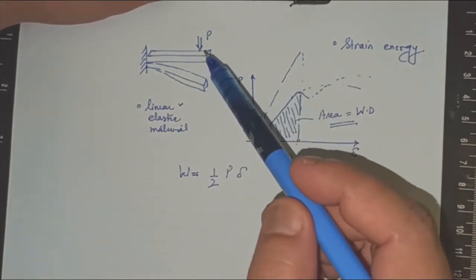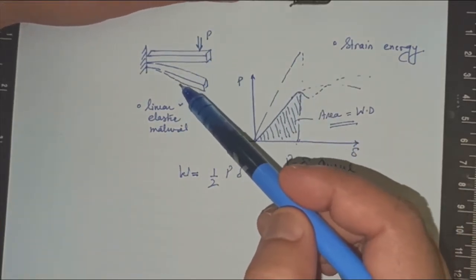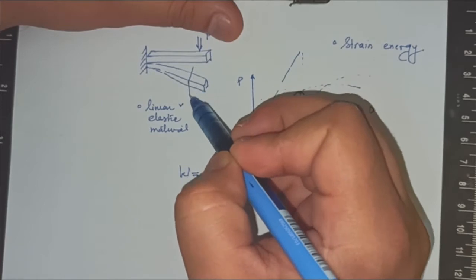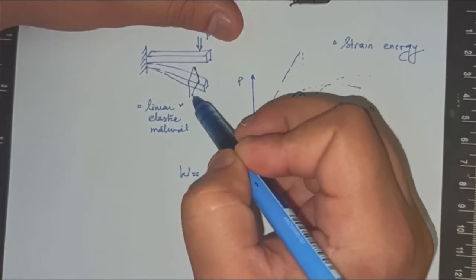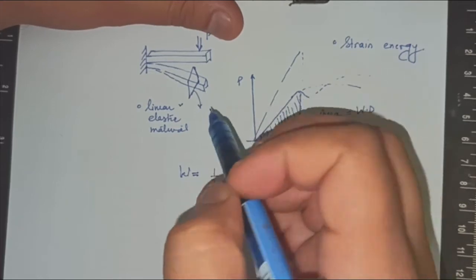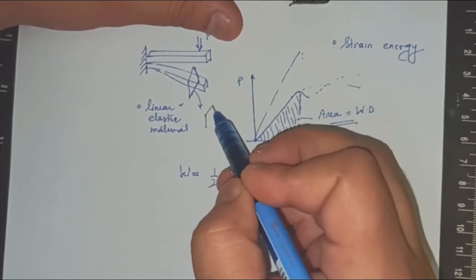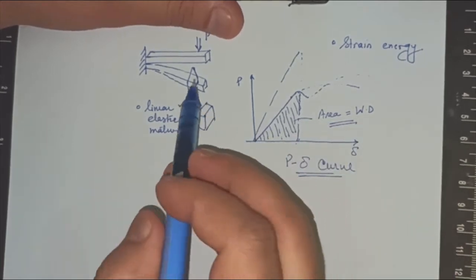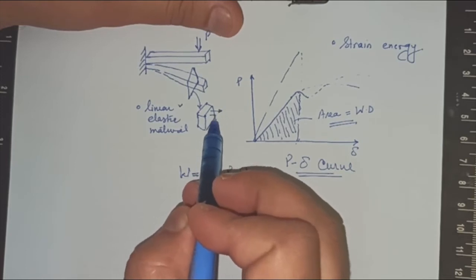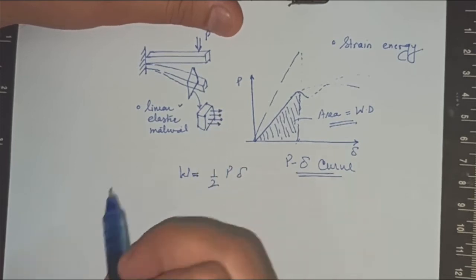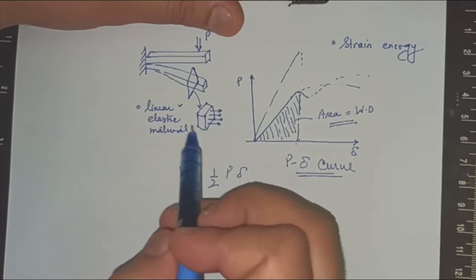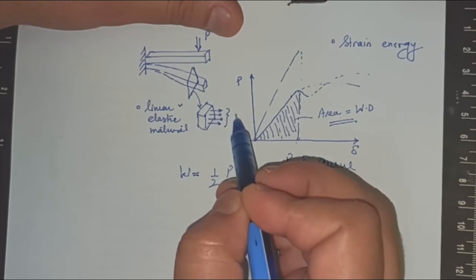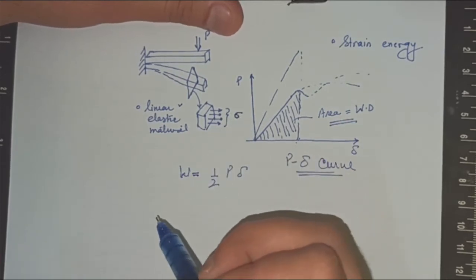If you see any deformed section, at any of these sections you can create a section, remove it, and make a 3D of it. On this section you will have stress components, or resultant stress components, acting on this plane. So we used to take the overall stress component sigma as a resultant stress component.